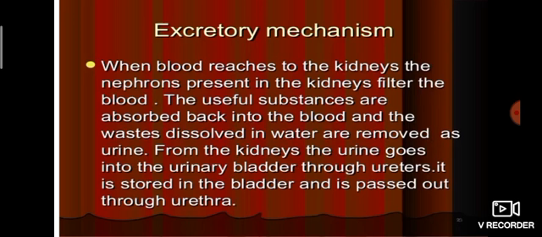Then what is the mechanism of excretion? When blood reaches the kidneys, the nephrons present in the kidney filter the blood. The blood has some unwanted things, so through the kidneys it can be filtered. The useful substances are absorbed back into the blood and the wastes dissolved in water are removed as urine. From the kidneys, the urine goes into the urinary bladder through the ureters. It is stored in the bladder and is passed out through the urethra. It is the urine tube. Okay.